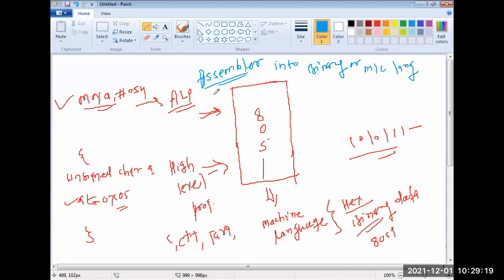I'll repeat one more time. We're writing most of the code in assembly language, that is, mov and all those syntaxes. But the 8051 understands only machine language. Machine means what? Binary. To convert that code into machine language, we need the assembler. And all these assemblers are available in the software I'm using here, Keil software. In that, software tools are available. So the function of an assembler is to convert assembly language into machine language or binary language. Understood?